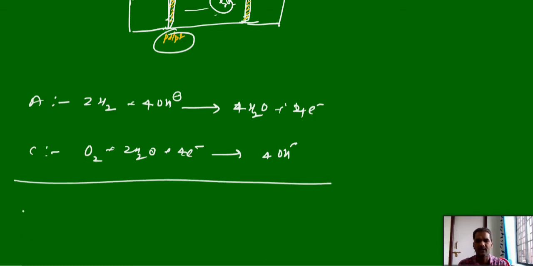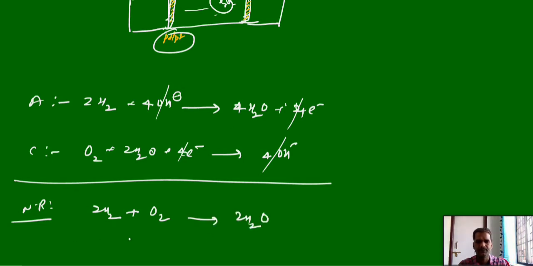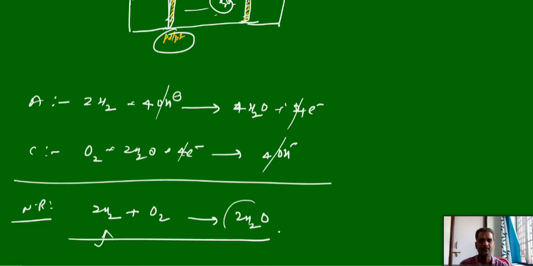Now the overall reaction, the net reaction of the fuel cell: 2H2 plus O2, OH minus will cancel out, electrons will cancel, giving 2H2O. See, in case of hydrogen oxygen fuel cell, when you supply a constant supply of hydrogen and oxygen, they can produce current. Apart from that, they can produce water. No other pollutants here.